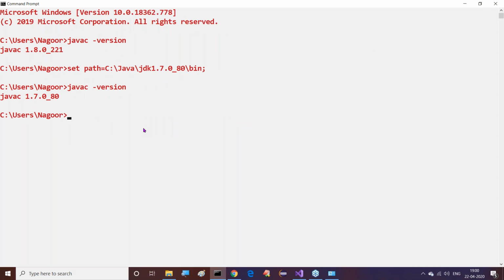Out of three versions, out of many versions which I installed in my system, which version will come to my command prompt? Which version can I use in my command prompt? Please confirm to me. Which version am I able to get in my command prompt? Guys, I'm expecting answers from you.